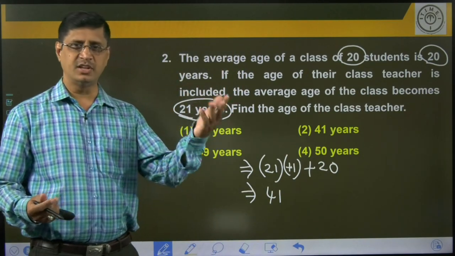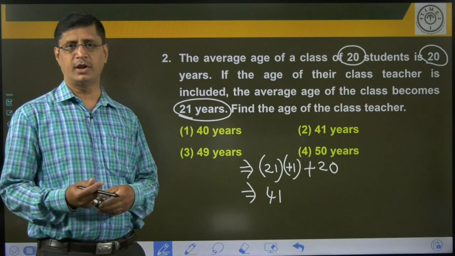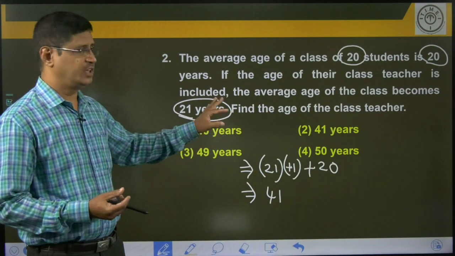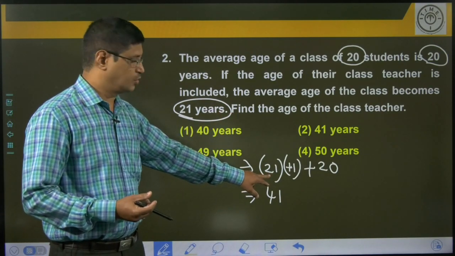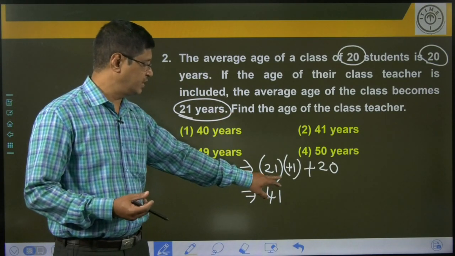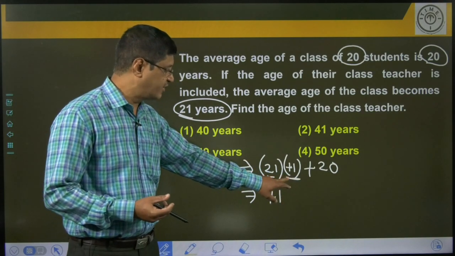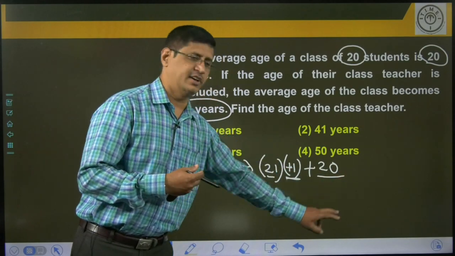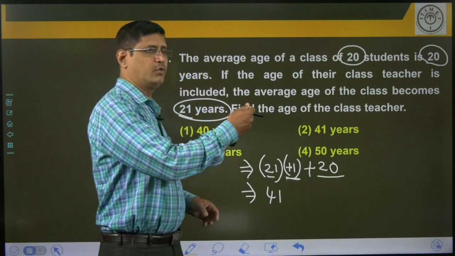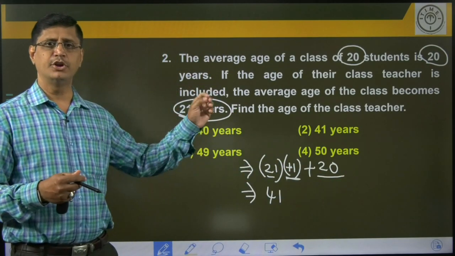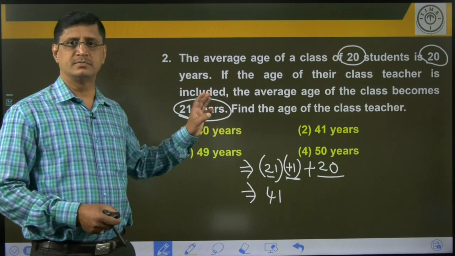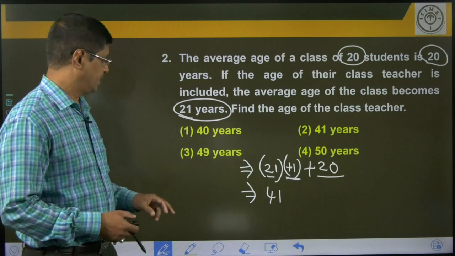You can apply the same logic if the age of the teacher is included, the weight of a person is included, or the height of a person is included. Here one person is included, so 1 plus 20, that is 21, times the increase or decrease in the average. Here the average increases by 1 year, plus the old average, that is equal to the weight, age, or height of the new person. Okay. Hope you are copying this explanation. Right.